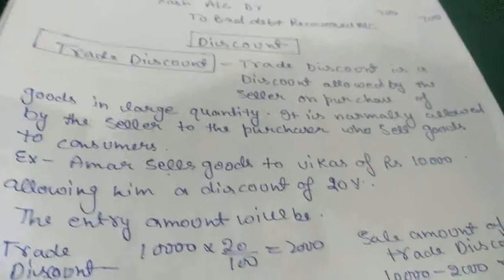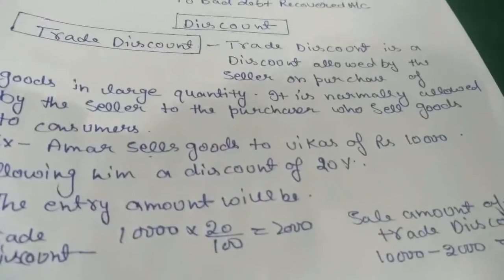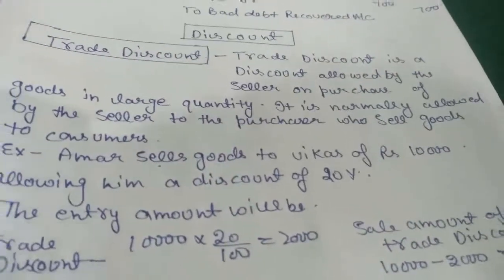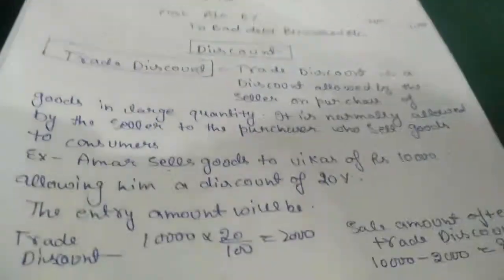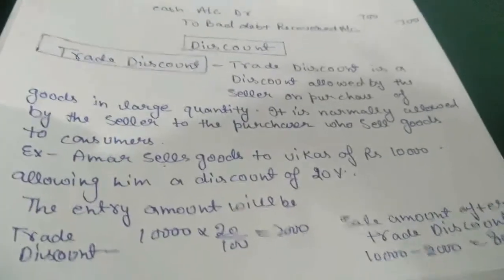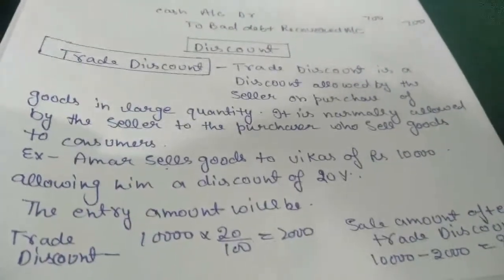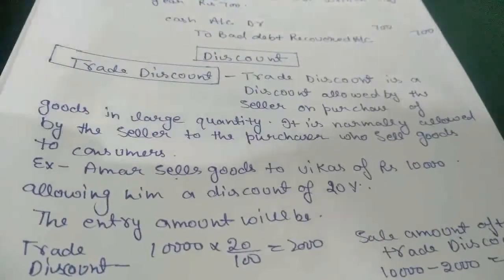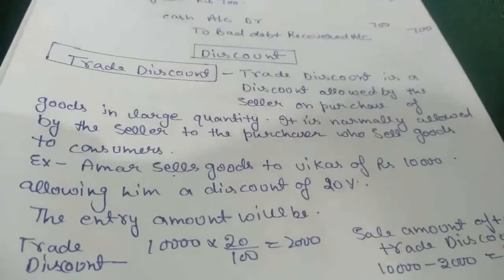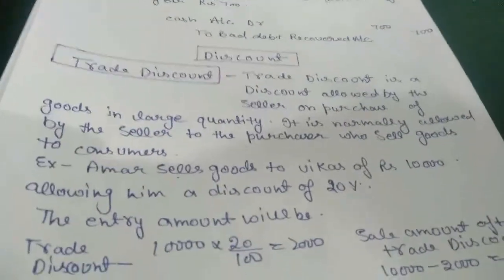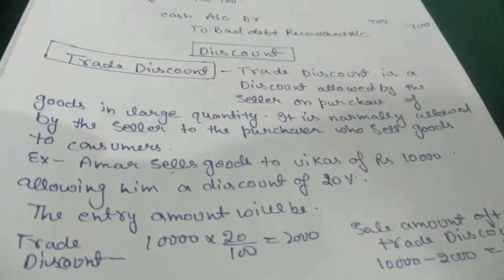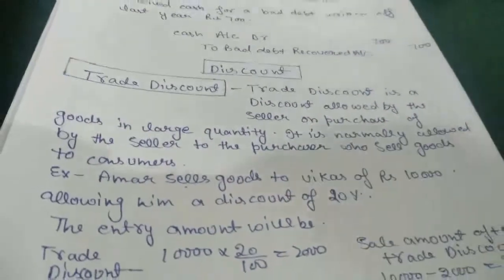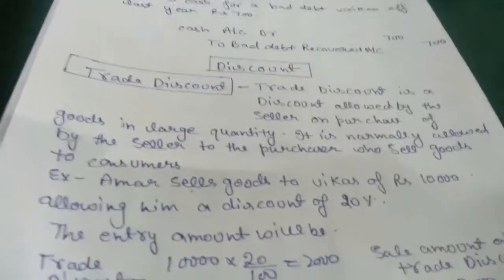So it's a rebate, or maybe a goodwill gesture, where we provide a little amount of discount. Discount is of two types. First thing is trade discount. Trade discount is a discount allowed by the seller on the purchase of goods in large quantity. It is normally allowed by the seller to the purchaser who sells goods to the consumer. Trade discount is for resellers basically.